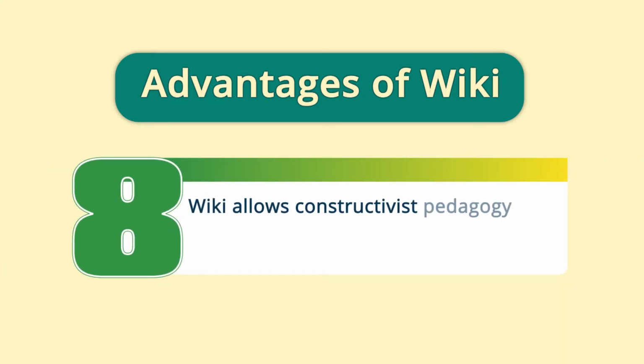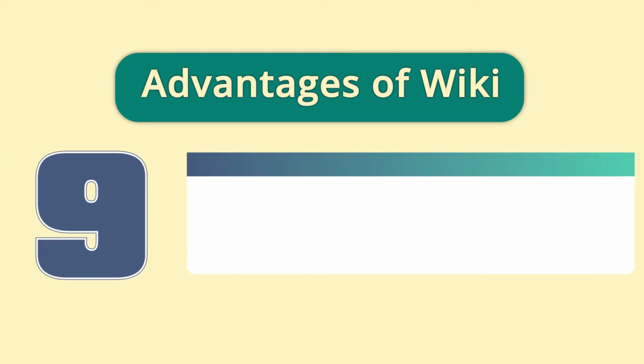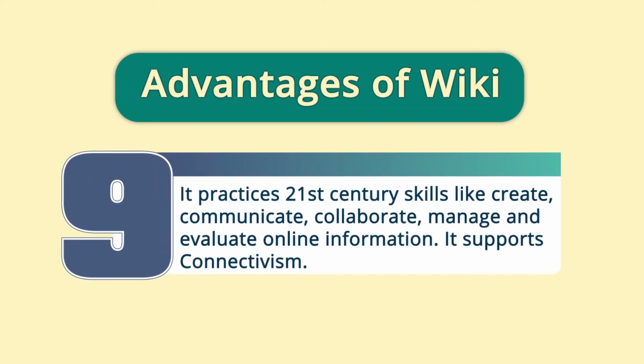Wiki also allows constructivist pedagogy like cooperative learning, where higher order thinking skills are exercised. It practices 21st century skills like create, communicate, collaborate, manage and evaluate online teaching learning resources.